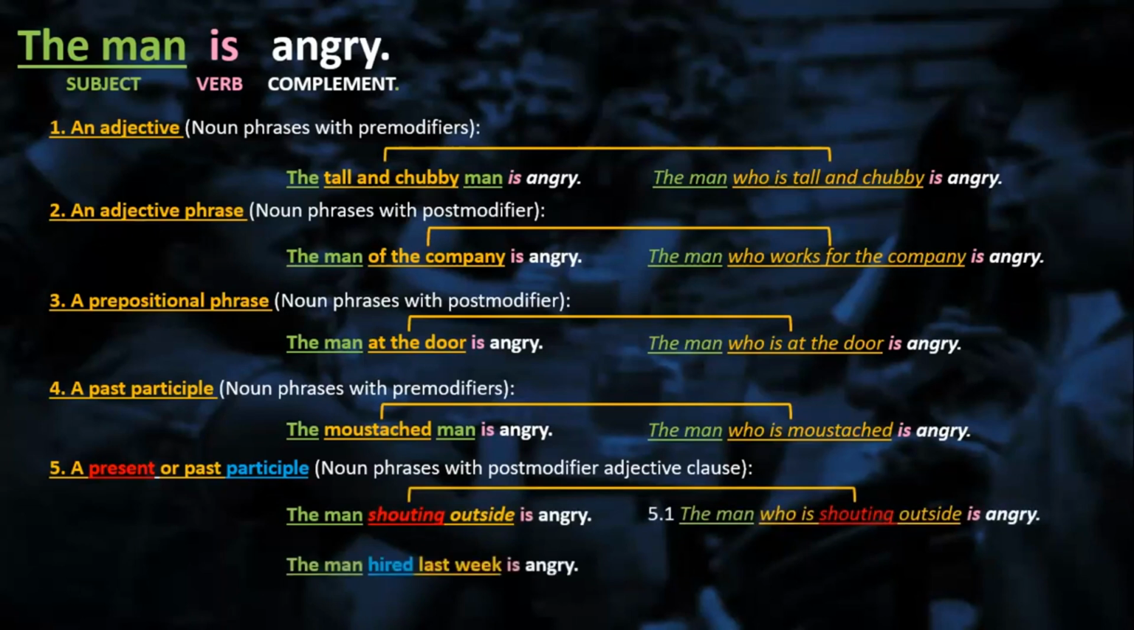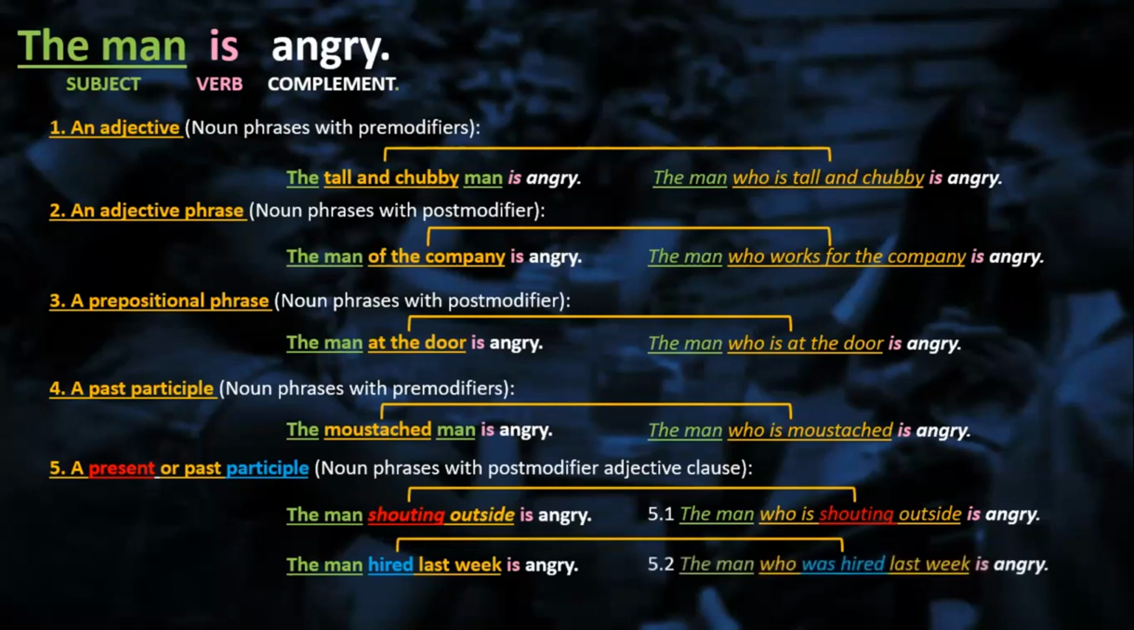You have now hired. This is past participle. The man hired last week is angry. How can you rephrase this one? The man who is hired, who was. It's past participle, right? So you need to use past instead of present. The man who was hired last week is angry. Exactly, perfect, just like that. We need to use the past because the past participle acts as a reduced form of passive voice. Was hired. So you simply say hired.